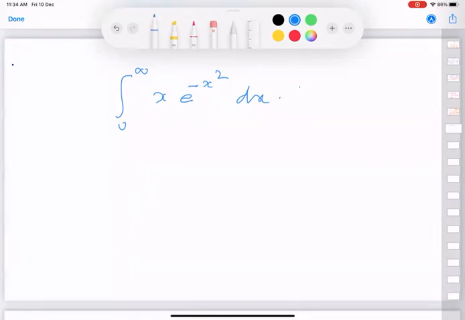What does substitution imply? We substitute x square equal to t.